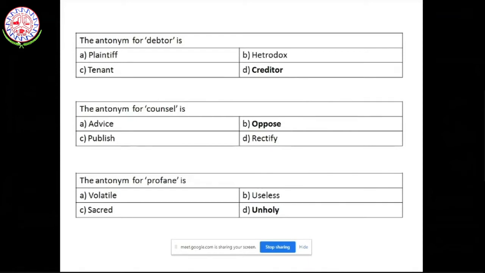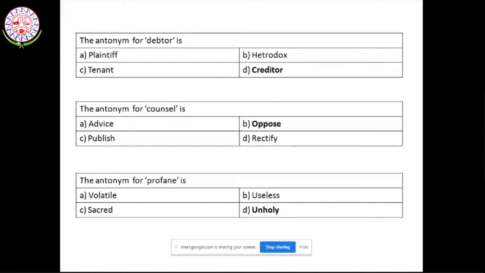Now, if you look at the first question, debtor. Debtor is a word that comes from the field of commerce. Debit, credit, debtor, creditor. So obviously here you can directly guess that the opposite word for debtor is creditor. It cannot be any of the other options.